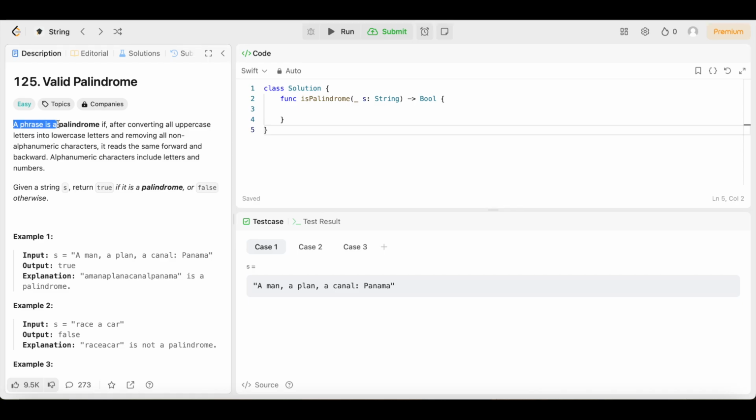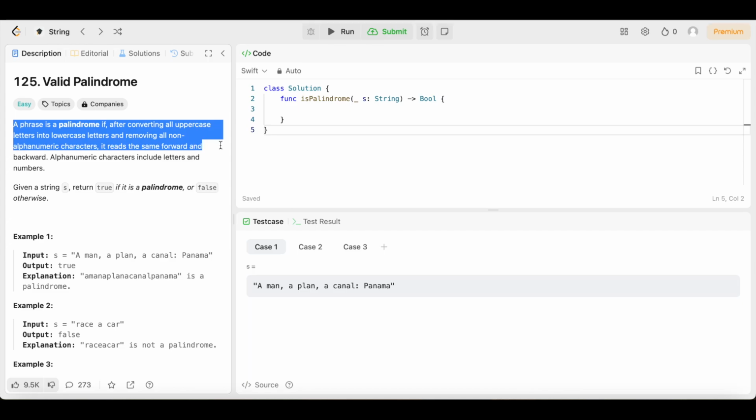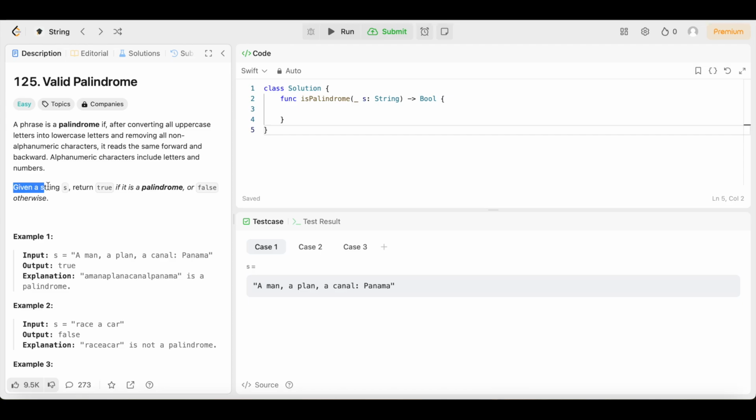It says a phrase is a palindrome if after converting all uppercase letters into lowercase letters and removing all non-alphanumeric characters, it reads the same forward and backwards. Alphanumeric characters include letters and numbers. Given a string s, return true if it is a palindrome, or false otherwise. Let's look at example 1 so we can see what it is they're talking about. If y'all know what a palindrome is, we're just checking to see what these are, but let's go through the examples just in case.